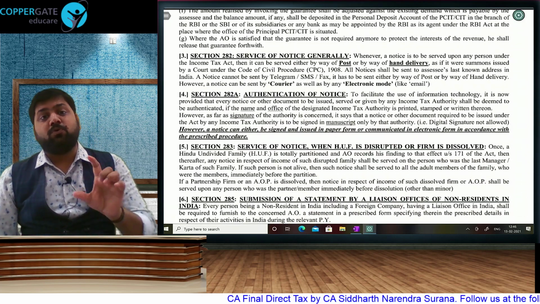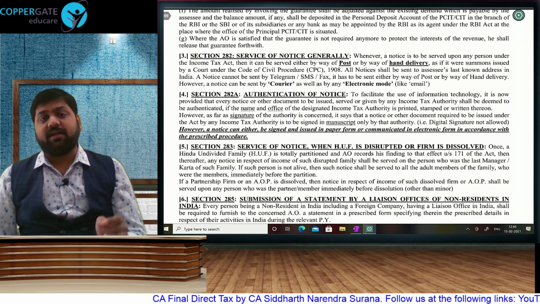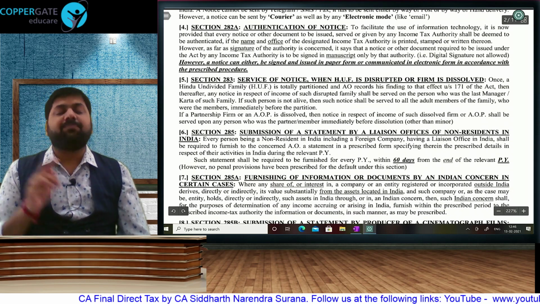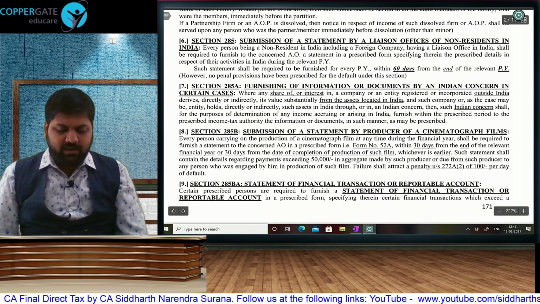You can give a bank guarantee if you want. How to serve a notice? Post, hand delivery, or these days electronic mode. Notice has to be authenticated. Authenticated means it has to be signed by hand. When HUF is disrupted, then notice has to be sent to all members, and in case of a firm it can be sent to any adult member.